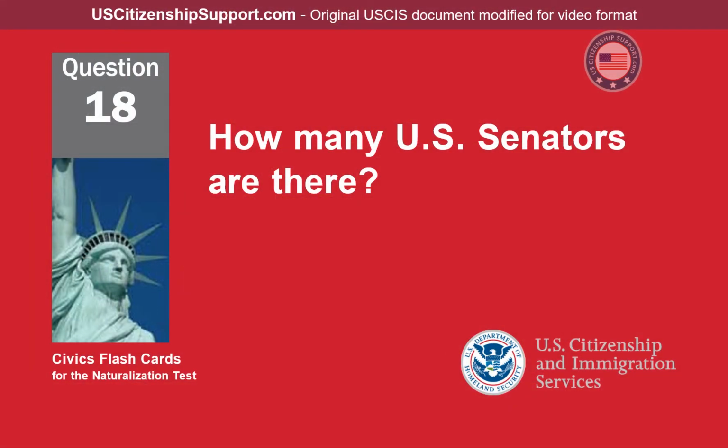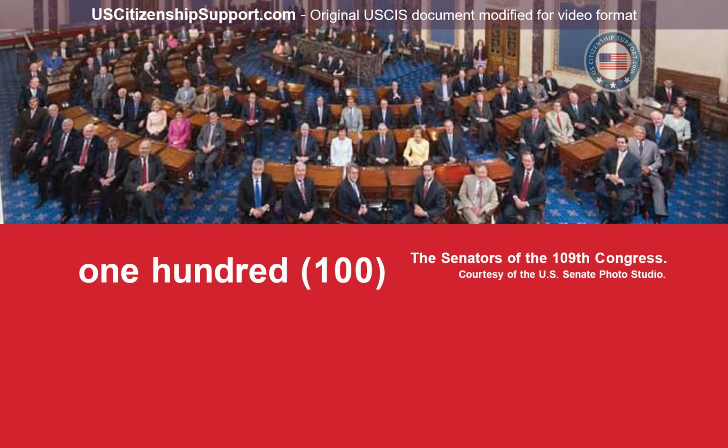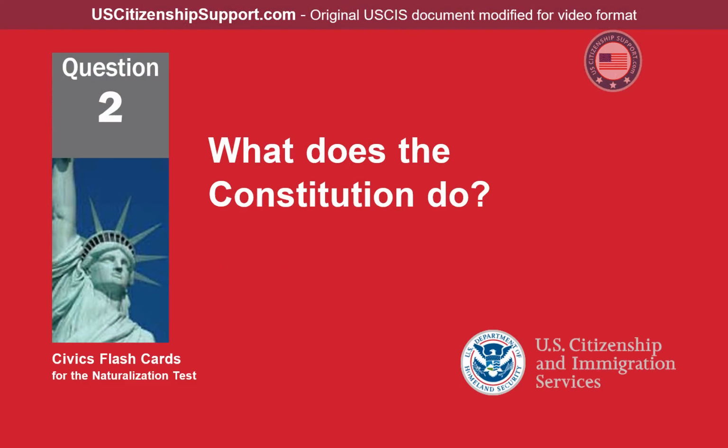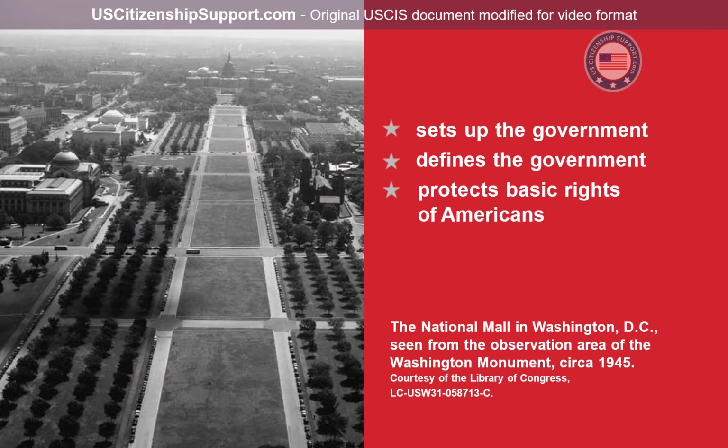How many U.S. senators are there? 100. What does the Constitution do? Sets up the government, defines the government, protects basic rights of Americans.